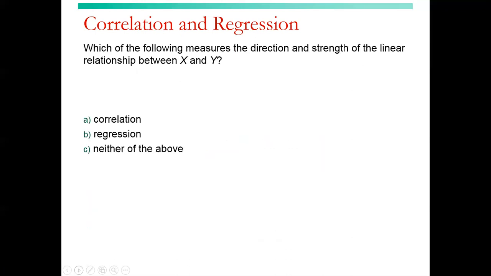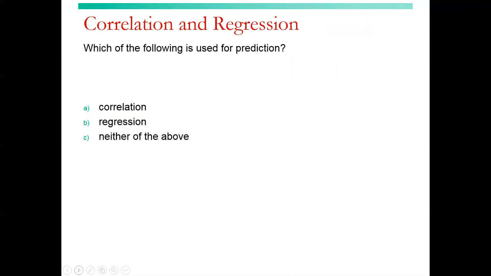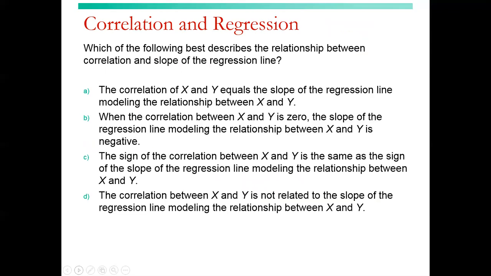Which of the following measures the direction and strength of the linear relationship between x and y? The direction and strength is correlation. That's our R variable, right? And R contributes to slope. Which of the following is used for prediction? That would be the regression. Which of the following best describes the relationship between correlation and slope of the regression line?